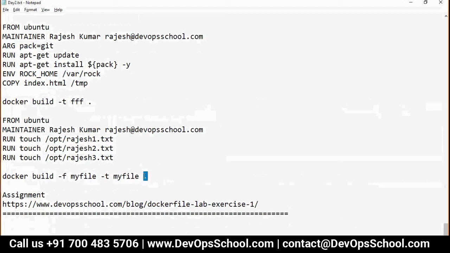This path you can have in a different directory. Let's say dev environment has one directory structure, QA environment has one directory. So here you can give it like this, dev, QA. So this will be loaded. Dot means current directory. So while building, the Dockerfile will remain the same, but the context will change.